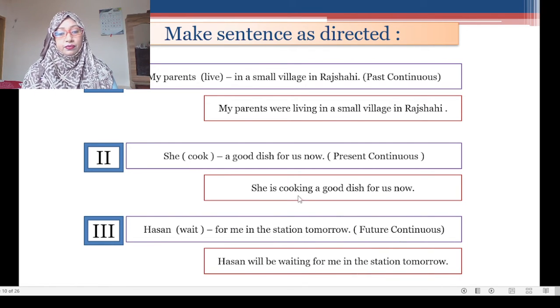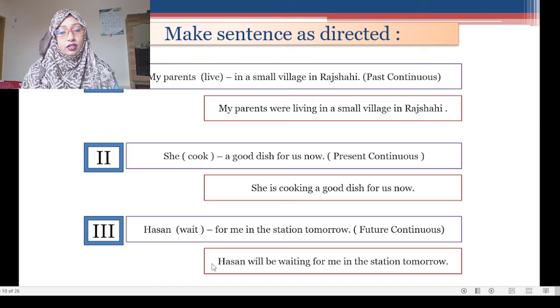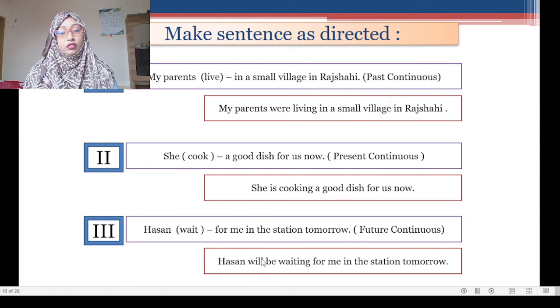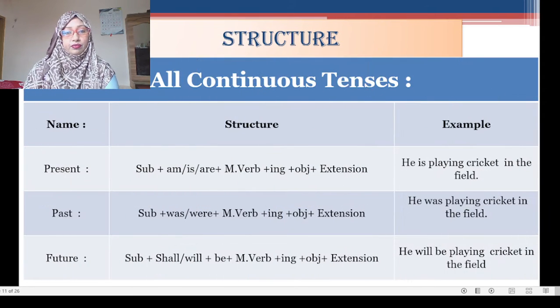Next sentence: Hassan wait for me in the station tomorrow. Future continuous tense. So what will be the answer? You know, the auxiliary verb of future continuous tense is will be or shall be. So Hassan is the third person, that is why will be is used. Hassan will be waiting for me in the station tomorrow. So this is the sentence using different tenses. I hope you have understood.